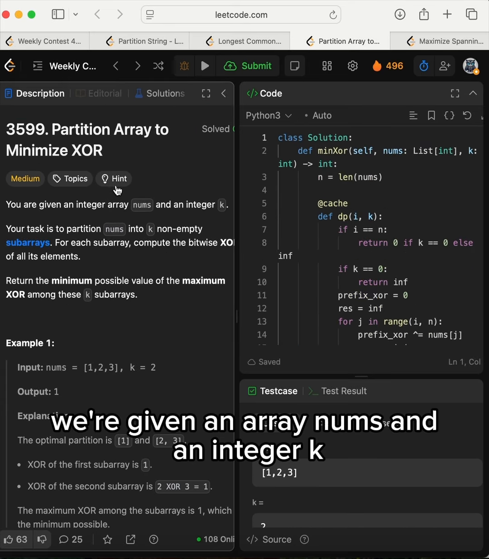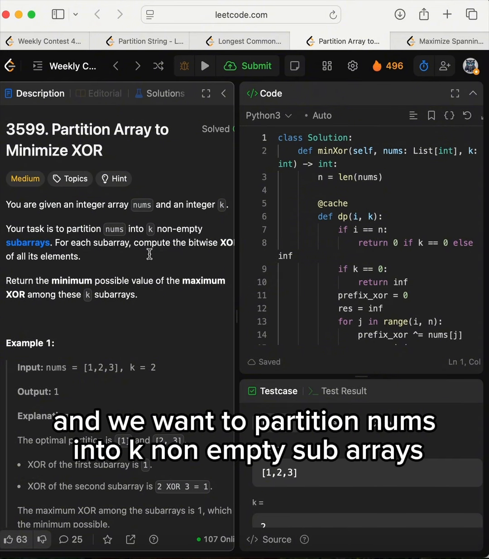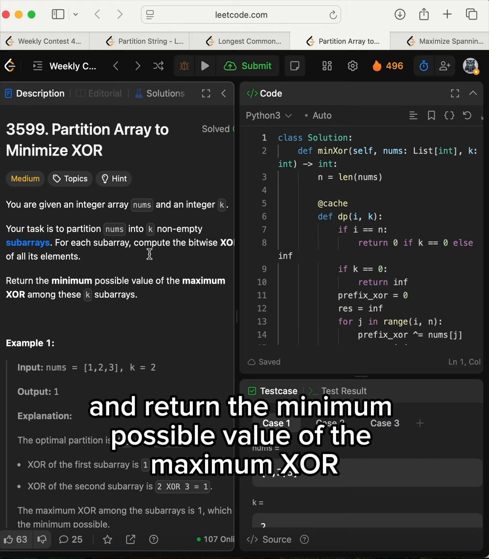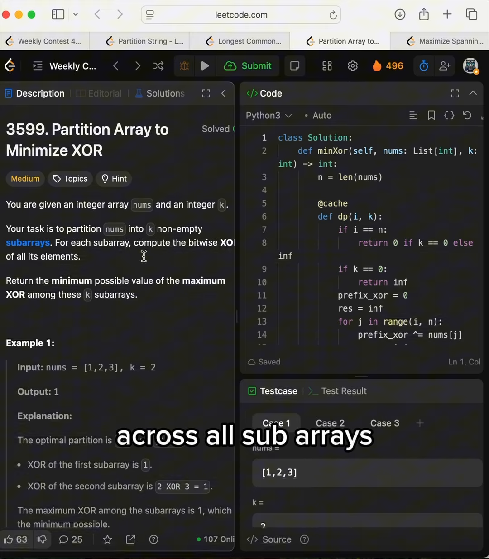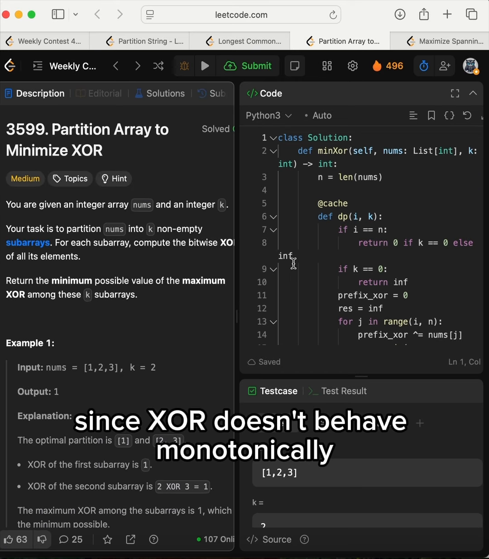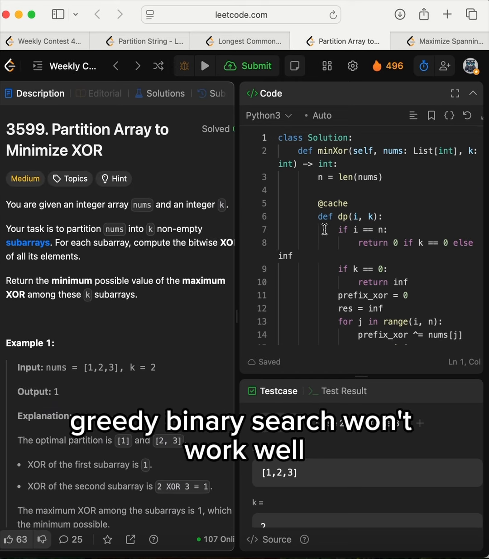We're given an array nums and an integer k, and we want to partition nums into k non-empty subarrays and return the minimum possible value of the maximum XOR across all subarrays. We can use an O(n squared k) DP. Since XOR doesn't behave monotonically, greedy binary search won't work well.